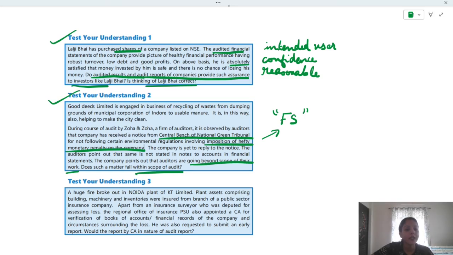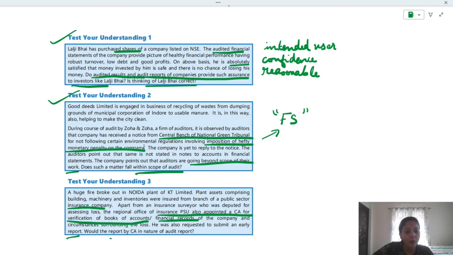Now coming to the third question. A huge fire broke out in the Noida plant of KT Limited. Plant assets comprising building, machinery, and inventories were insured with a branch of a public sector insurance company. Apart from an insurance surveyor who was deputed for assessing the loss, the Regional Office of the Insurance PSU also appointed a CA for verification of books of account, financial records of the company and circumstances surrounding the loss. He was also requested to submit an early report.